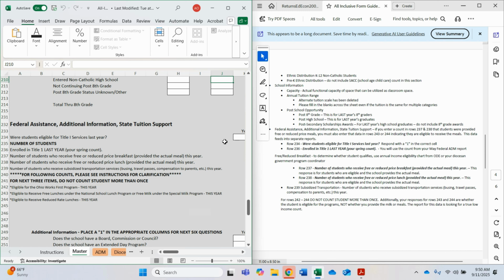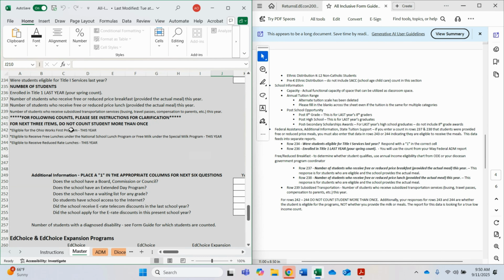Row 236, you will use your May federal ADM count to type in the number of students that were enrolled in Title I last year. Row 237 and 238, this is the number of students who are eligible and the school provides the actual meal. Row 242 through 244, do not count student more than once. Assign that student or students to a row.